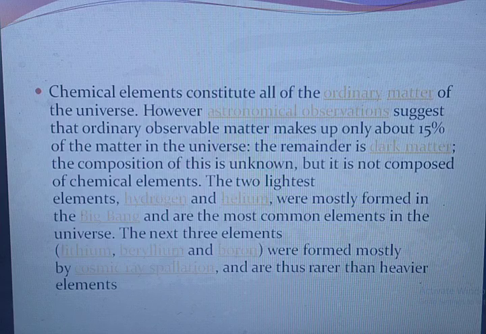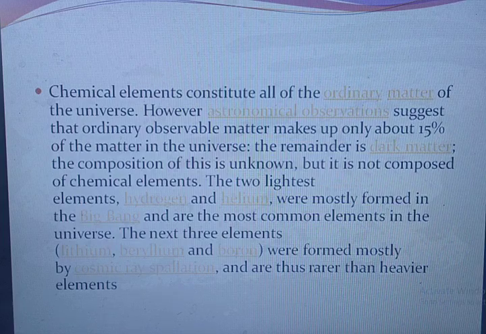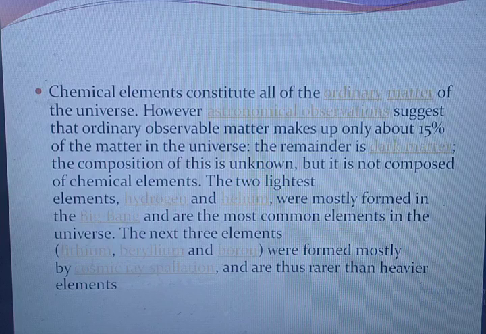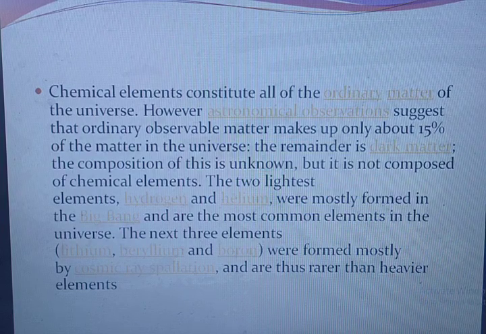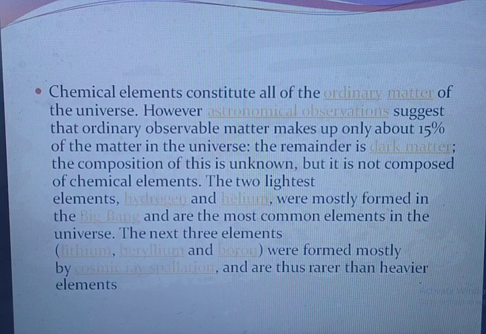Chemical elements constitute all of the ordinary matter of the universe. However, astronomical observation suggests that ordinary observable matter makes up only about 15% of the matter in the universe. The remainder is dark matter. The composition of this is unknown, but it is not composed of chemical elements.